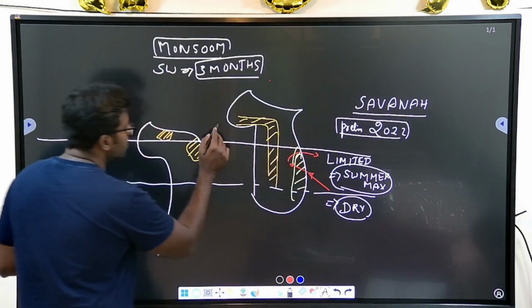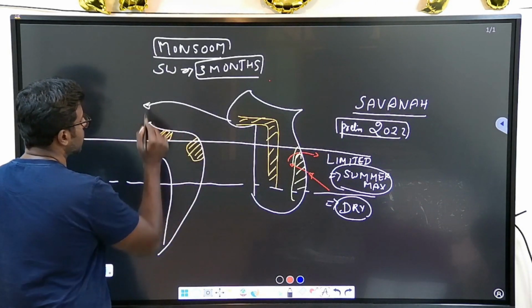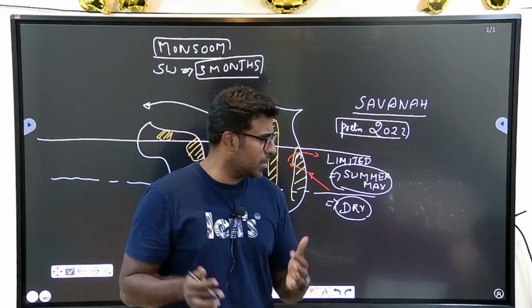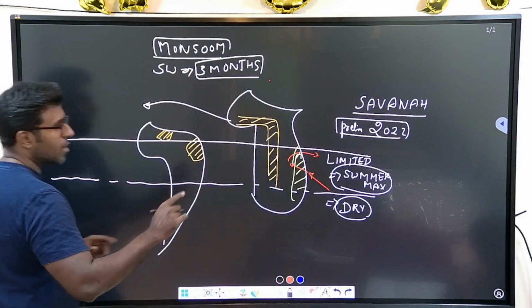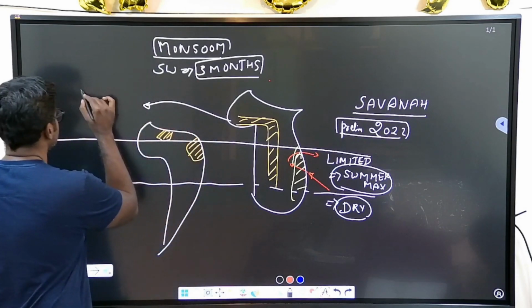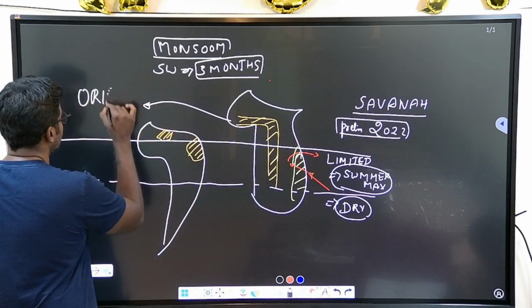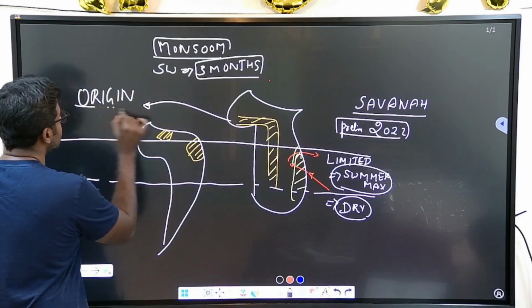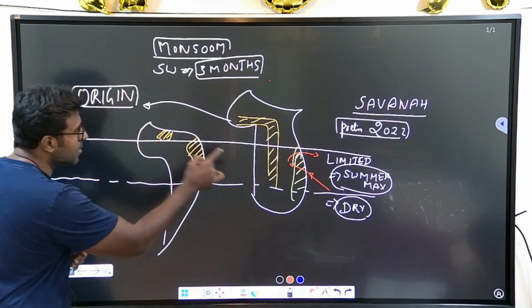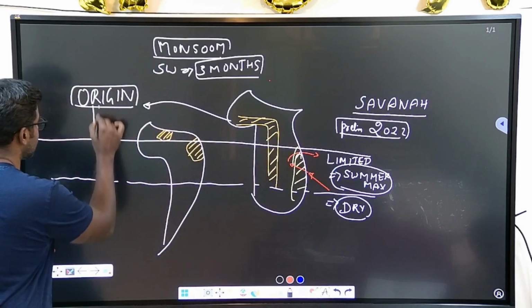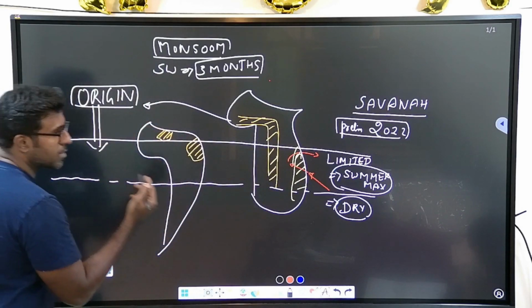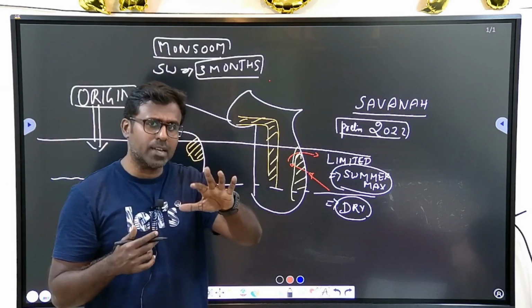But the most important part of savanna climate, why it becomes very, very important, is in anthropology. In anthropology, if you see the origin of human beings, you will find that human beings originated in this region. This is the part where we actually originated, and how we originated is also a very interesting fact. That is what I said.